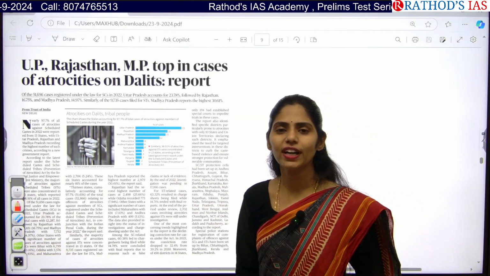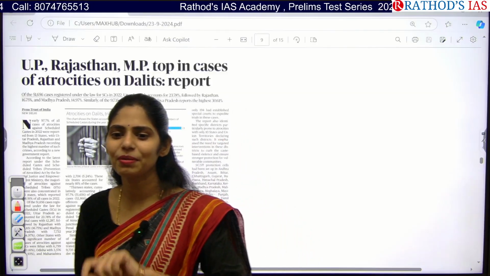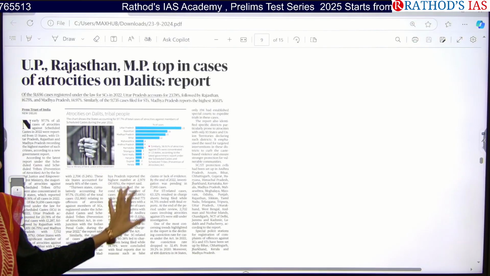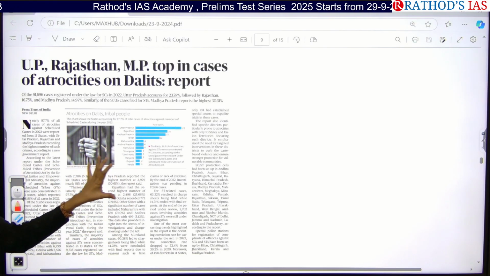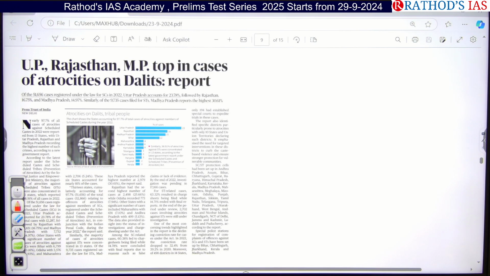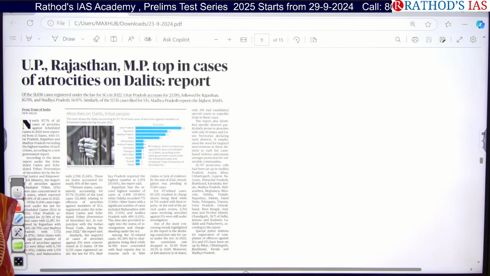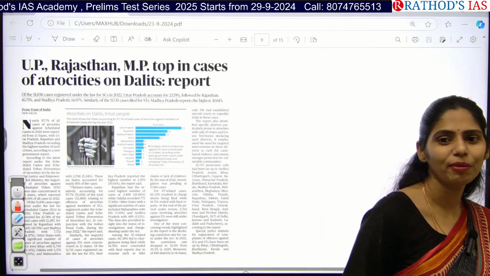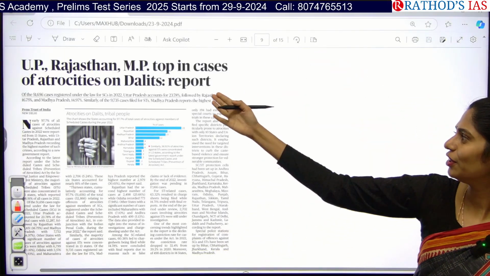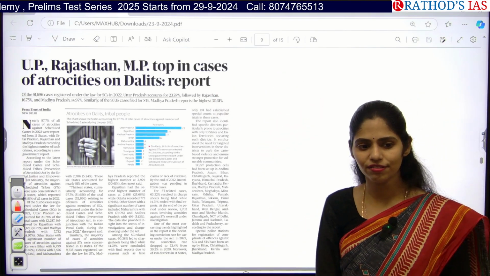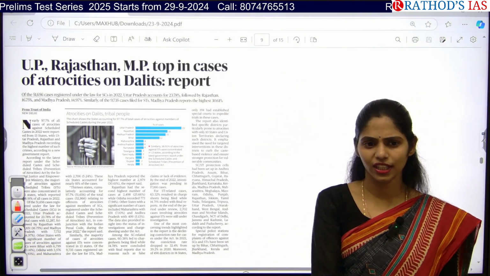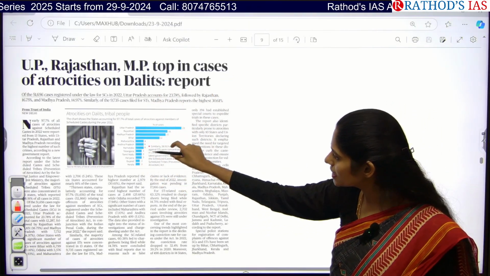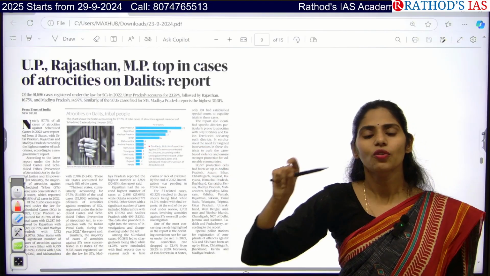Okay, so whenever you are writing answers, at least you should remember your state data for sure, right? See this kind of infographics so that you can remember the data for a long time, and try to understand why it is happening in your state. Because you know about your state much better than even UP or Rajasthan, because you are natives of either AP or Karnataka or Telangana here. You might not know well about UP and Rajasthan. So at least see the data of your state and see what the reasons are.